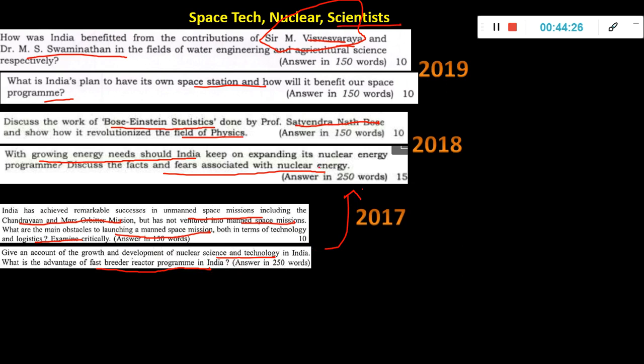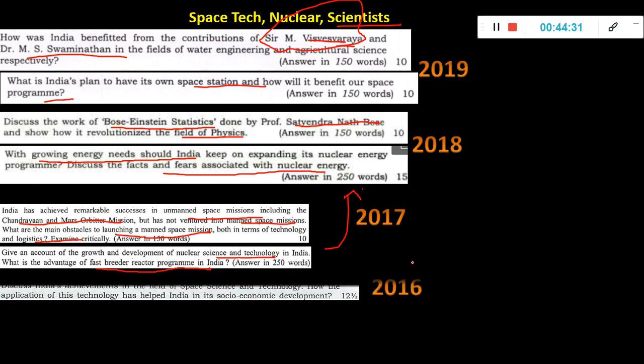Here they are explaining more. What are the facts and fears associated with nuclear energy? The disaster angle also you have to tell. Discuss India's achievement in the field of space science and technology. How has the application of technology helped India in socio-economic development?